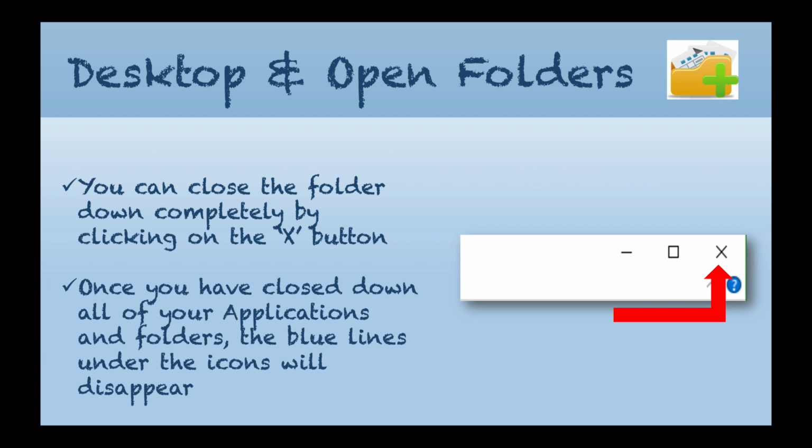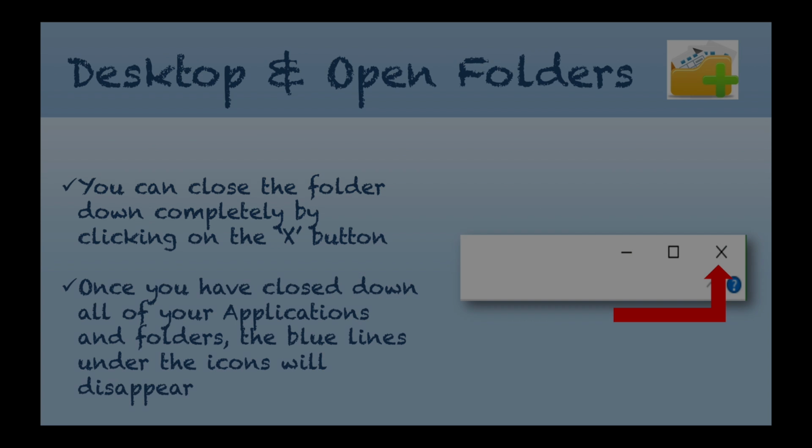Once you have closed down all your applications and folders, the blue line under the File Explorer will disappear. Once the blue line has disappeared from underneath the icon on the taskbar, this is telling us that the application itself is closed down and there are no longer any windows open in the File Explorer.